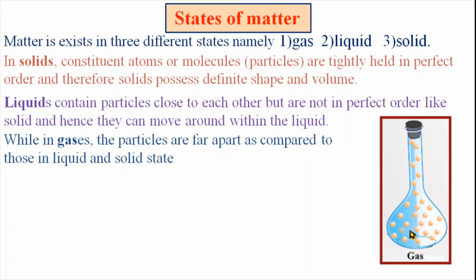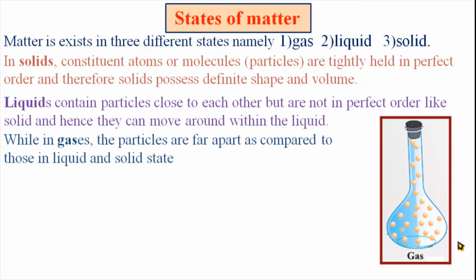Here these gas molecules are placed in a conical flask, and they occupy the complete volume of the conical flask, and these molecules are far apart from each other. That means the intermolecular force of attraction between these gaseous molecules is very weak as compared to liquid, and in liquid it is weak as compared to solid.